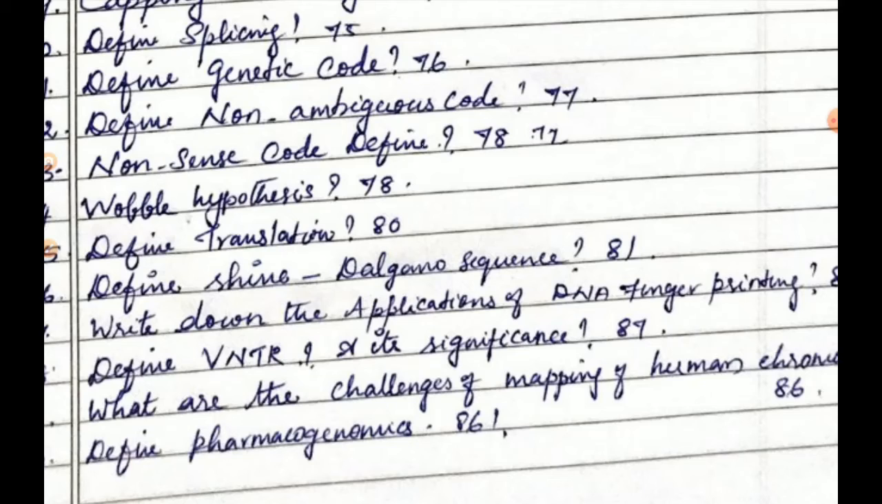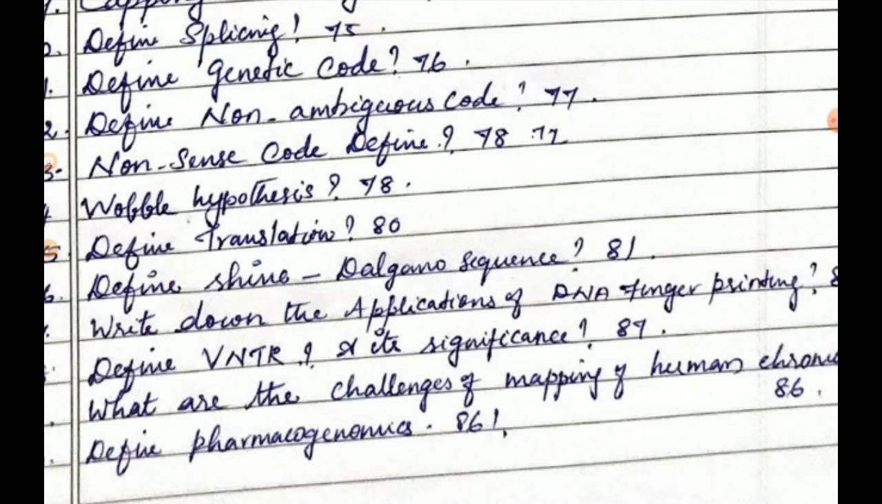The next question, define translation. Page number 80. Students, take page number 80, translation 5.12. Translation refers to the process of polymerization of amino acids to form a polypeptide chain. The process of polymerization of amino acids to form a polypeptide chain is called translation.